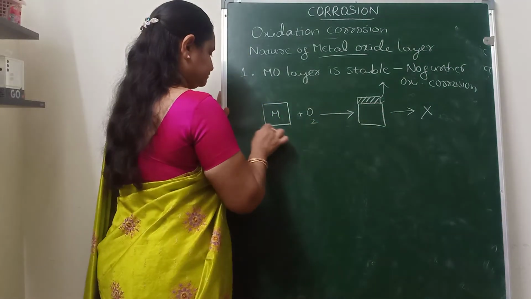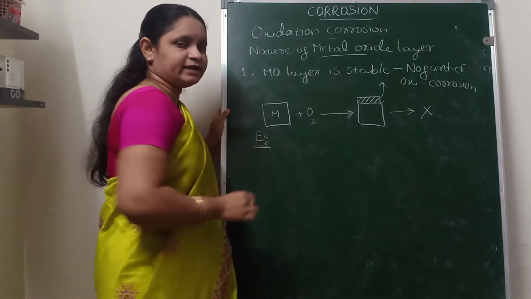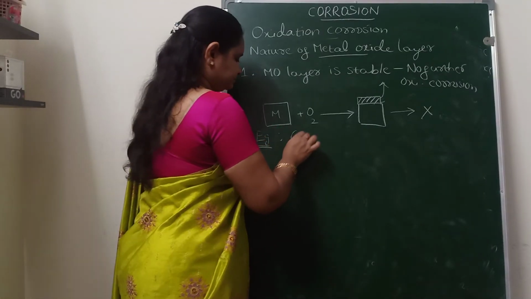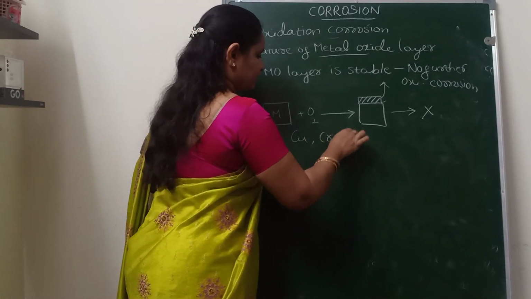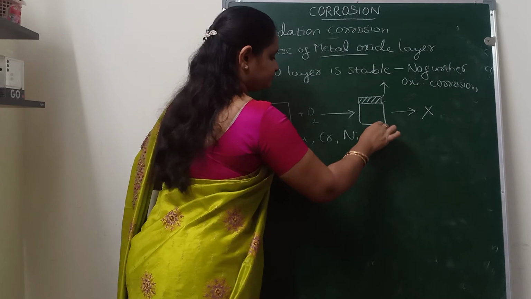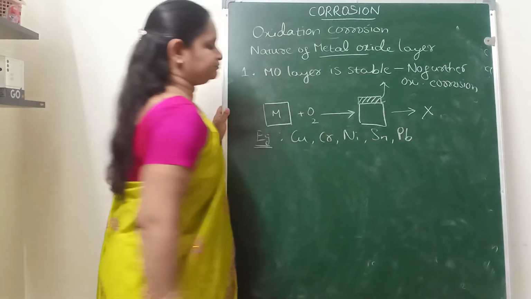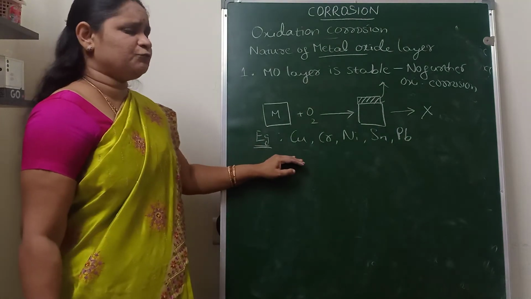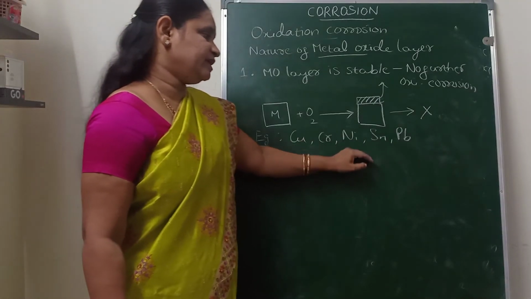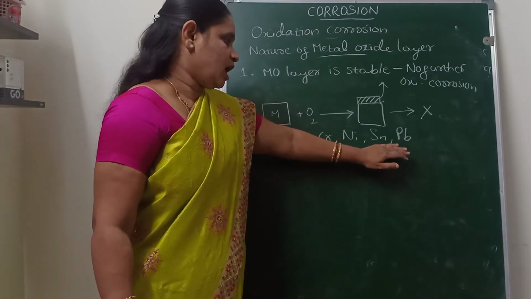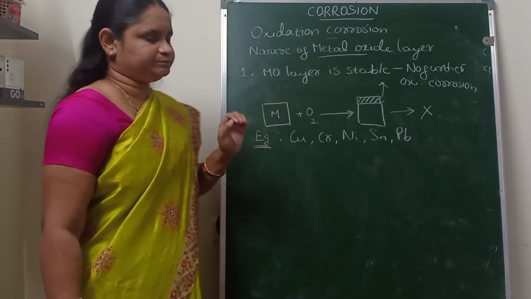For example, the metal oxide layer formed on copper, chromium, nickel, tin, and lead.